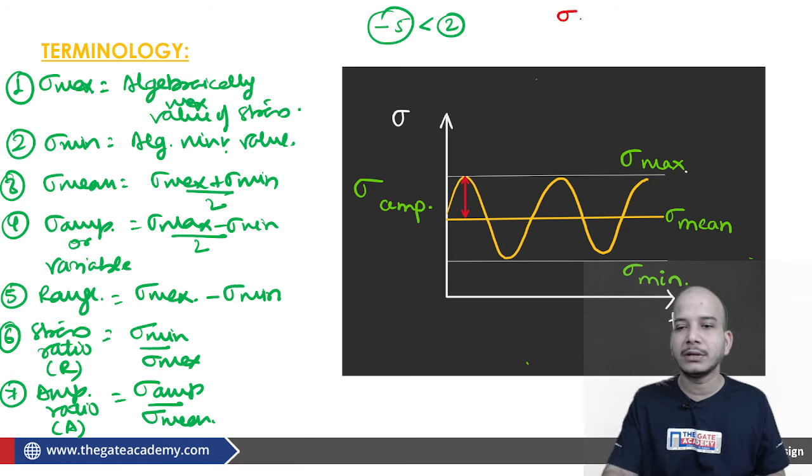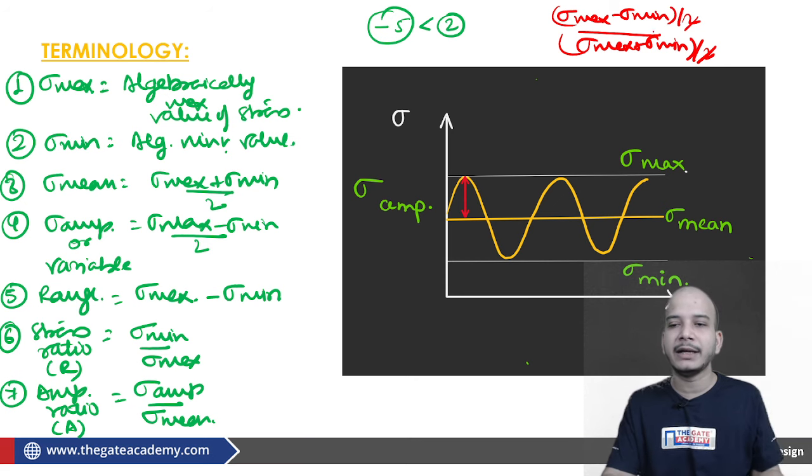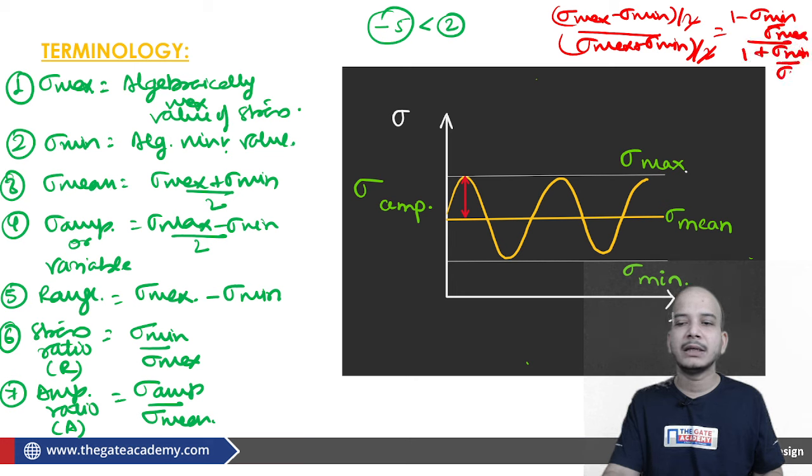So amplitude ratio is sigma maximum minus sigma minimum by 2, upon sigma maximum plus sigma minimum by 2. This 2 will cancel out, and let's take sigma max outside and cancel it also. So this will be 1 minus sigma minimum by sigma maximum, upon 1 plus sigma minimum by sigma maximum. From here you can say that the amplitude ratio can be defined as 1 minus R upon 1 plus R. So this relation also you have to take care of.